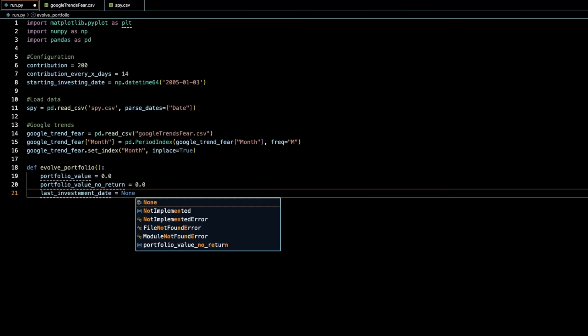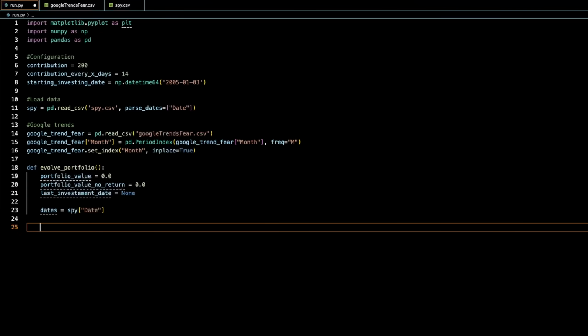Then we can maybe have an if statement later on that says, based on our current investment date and the actual date that it is right now, we can look at that difference in the number of days. And if that exceeds or is equal to 14 days, so we've gone past 2 weeks since our last investment, then we should invest this contribution amount of $200 and then update the last investment date, so that way we're routinely investing every 2 weeks.